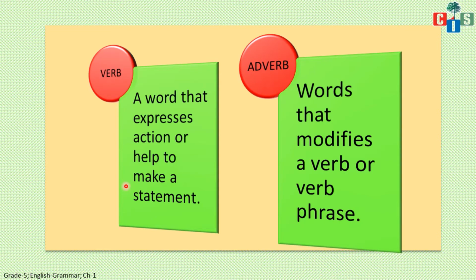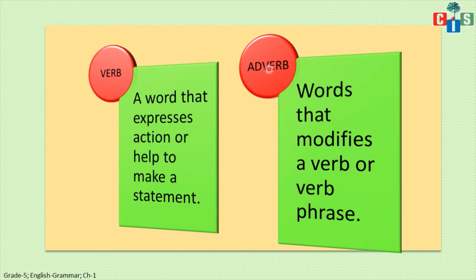So here, has is not a main verb, has is a helping verb. But it helps us to make a complete meaningful sentence, so it can also come in the category of verb. Next is adverb. What is an adverb?